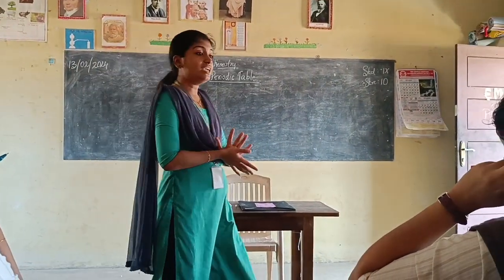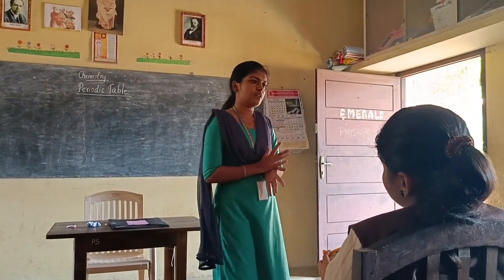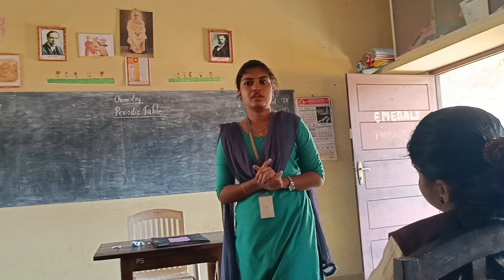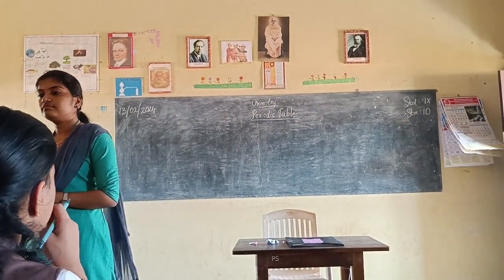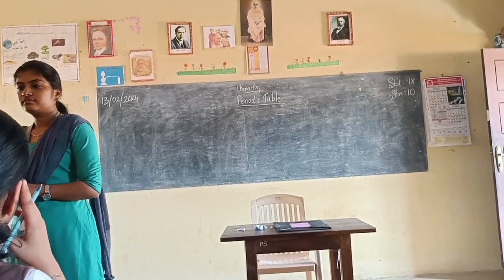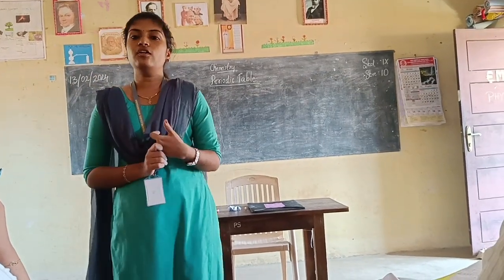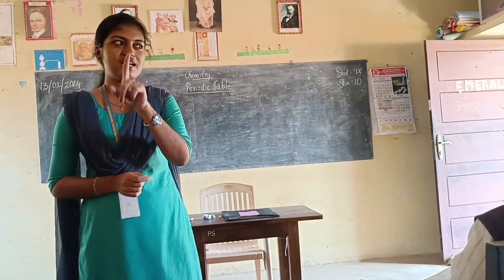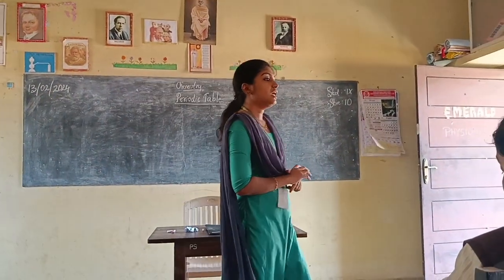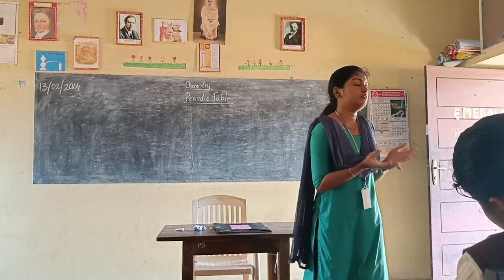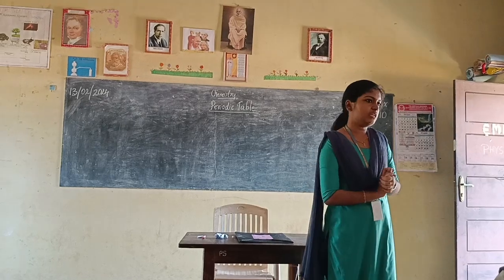Then what are F block elements? Then what is the modern periodic law? Okay, very good. Who proposed the modern periodic law? Henry Moseley. Okay, very good. Then name the elements that form colored compounds in this periodic table. Transition elements. Okay, very good.